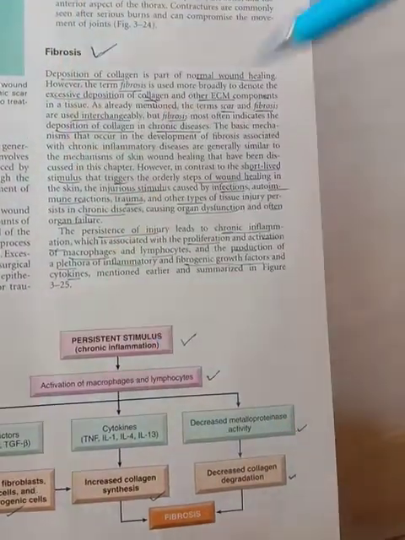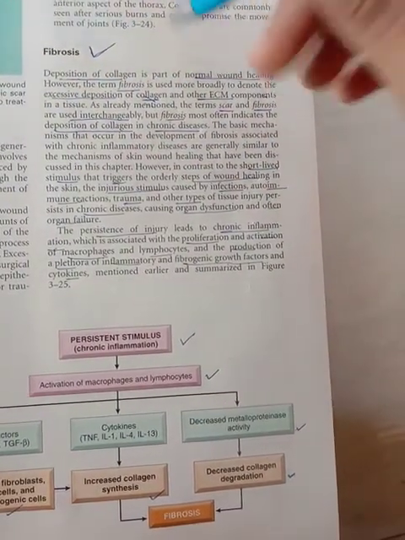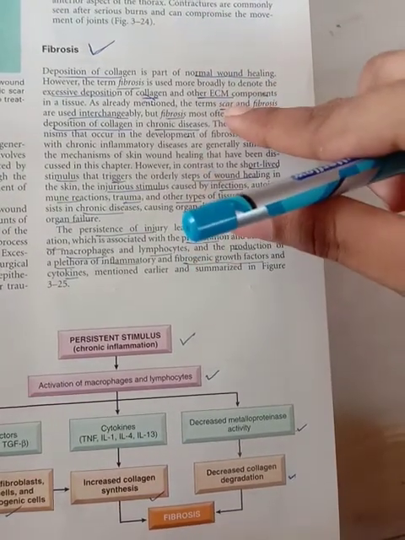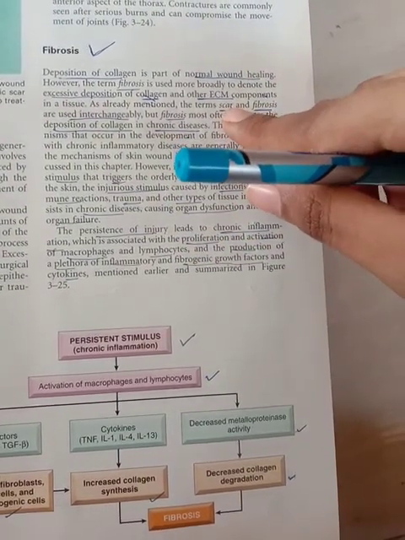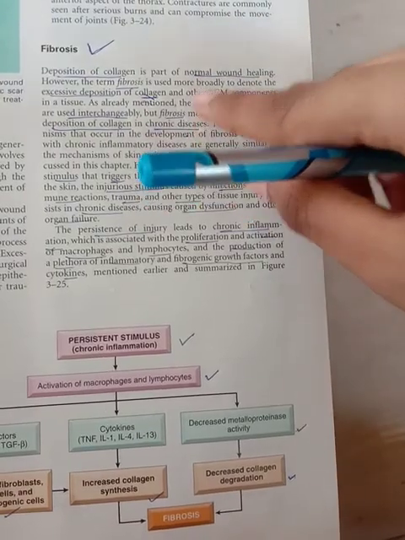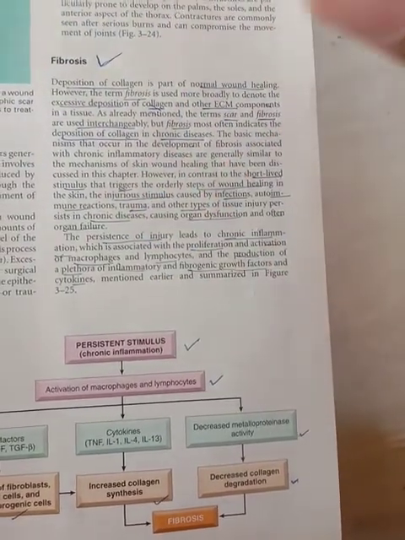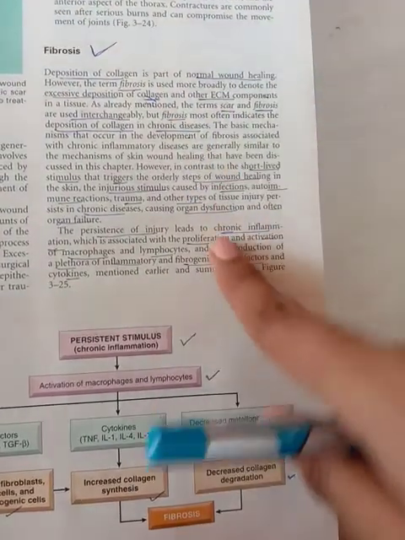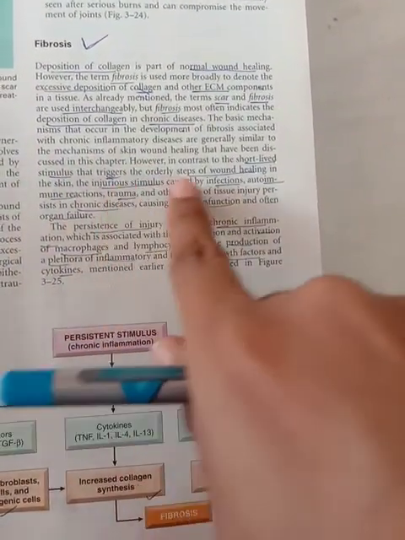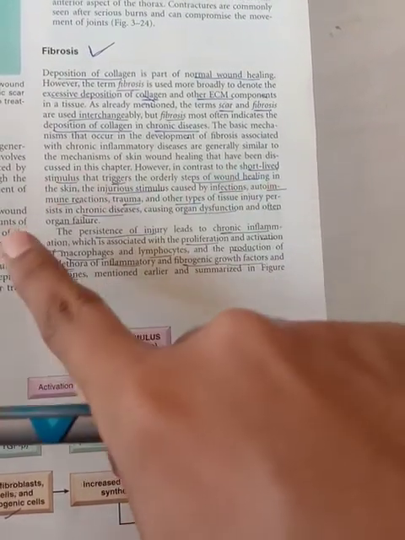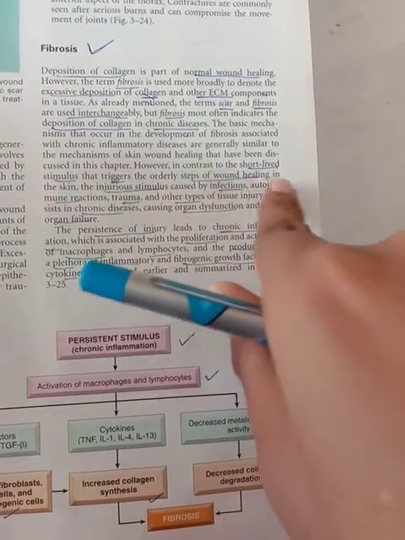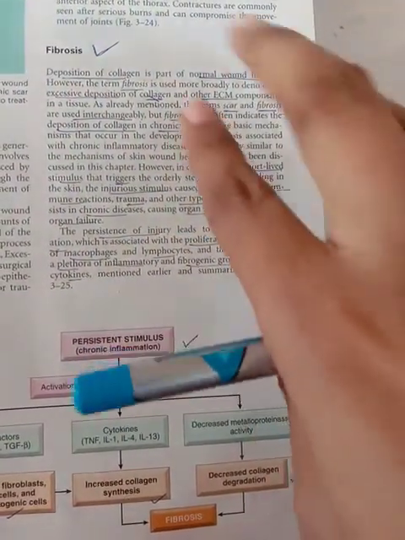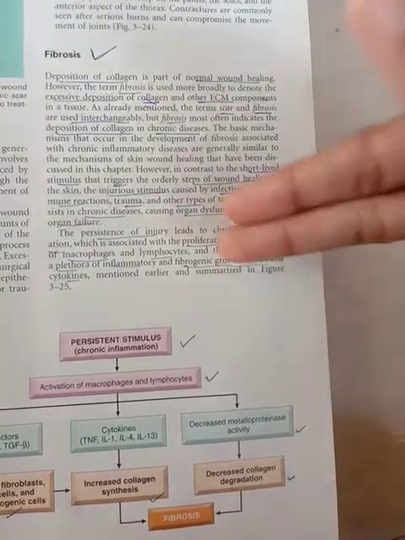Actually, this fibrosis is mainly due to the deposition of collagen, especially in the chronic diseases. So that is important. Whereas scar can also be formed in deep wounds. But fibrosis takes place mainly in the chronic diseases because of a persistent stimulus, that is a long-term stimulus of an injury. The short-lived stimulus triggers only the steps of wound healing. Injurious stimuli caused by infections, autoimmune reactions, trauma, and other types, even severe organ dysfunction, all lead to fibrosis.